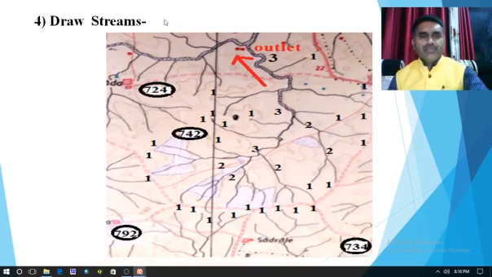In the fourth step we have to draw the streams. As you know, first order streams form second order streams, and second order streams form third order streams. So if we find out which are the first order streams, and give names to the particular streams, as I have given here, this is first order, which is at the high level, all are performing as first order streams.